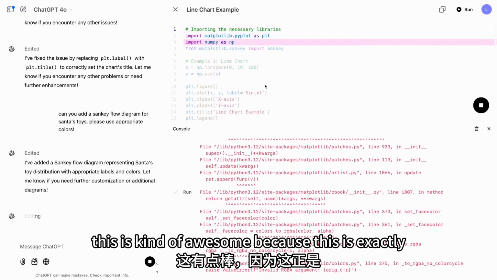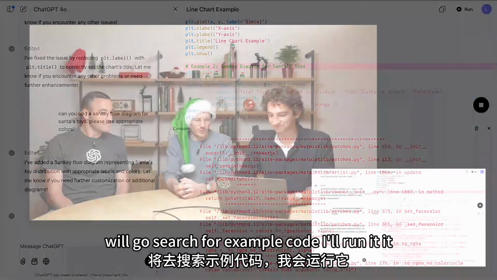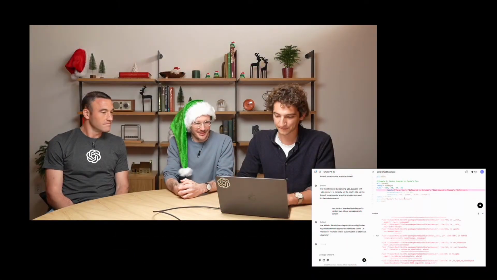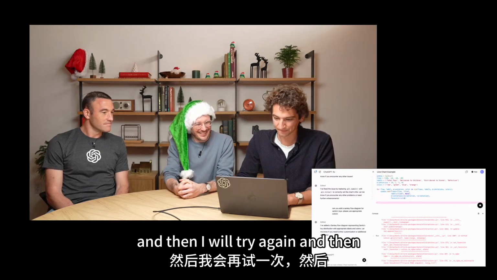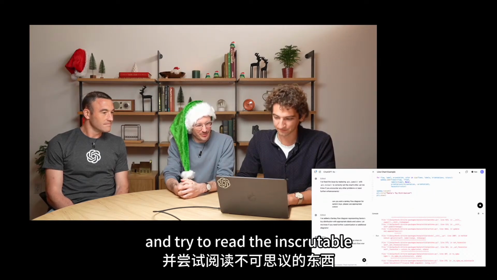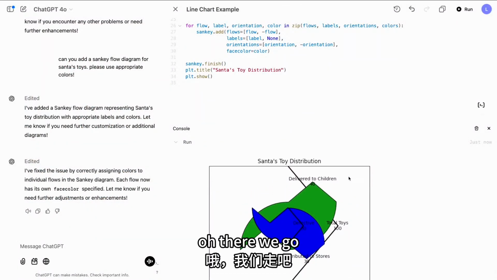This is kind of awesome because this is exactly what happens when I'm trying to learn something new. I will go search for example code, I'll run it, it inevitably won't quite work, and then I will try again, and then go through this loop and try to read the inscrutable Python errors and figure it out for myself. Ooh, there we go.